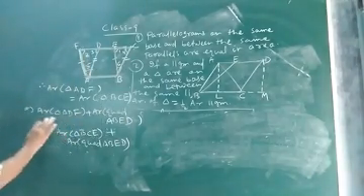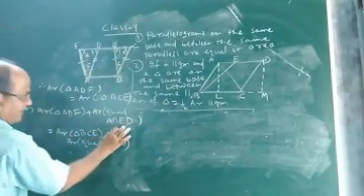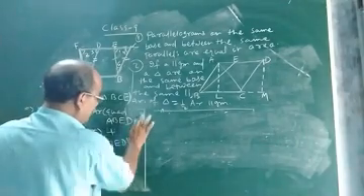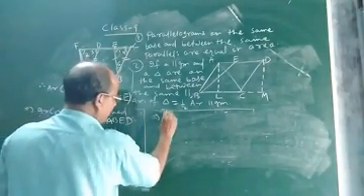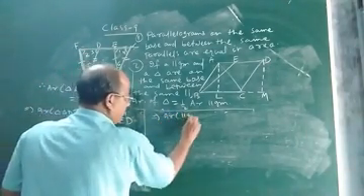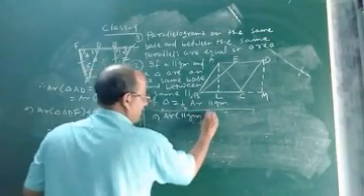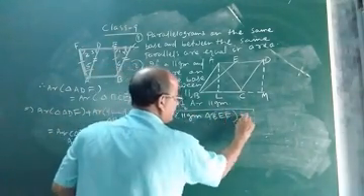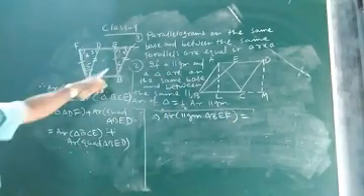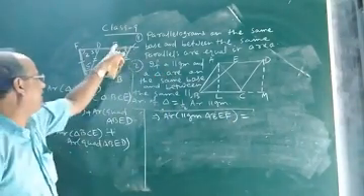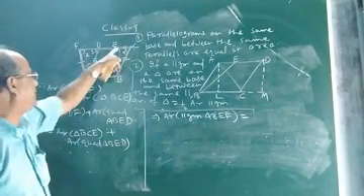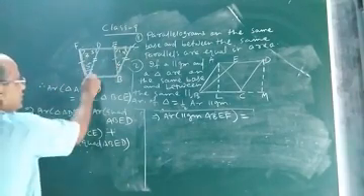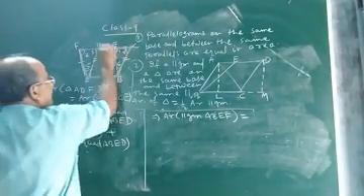That means area of ADF plus area of ABED implies area of parallelogram ABEF is equal to area of triangle BCE plus area of ABED, which will give you the area of parallelogram ABCD.